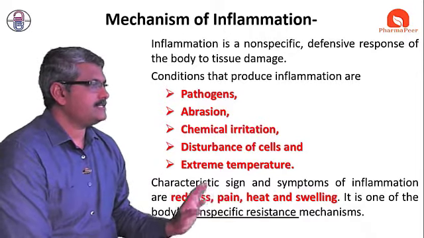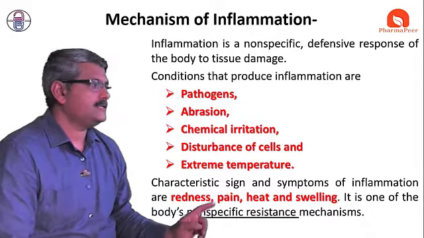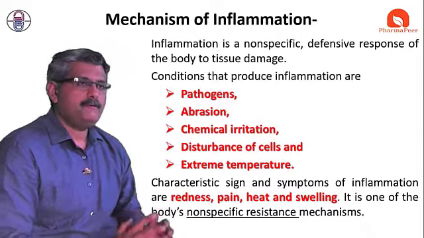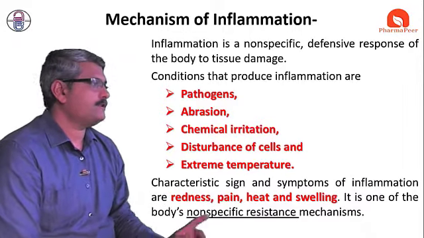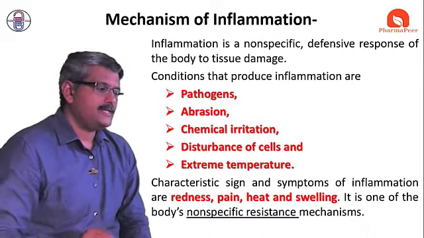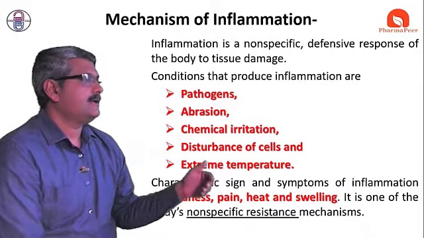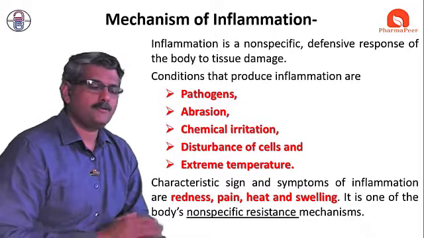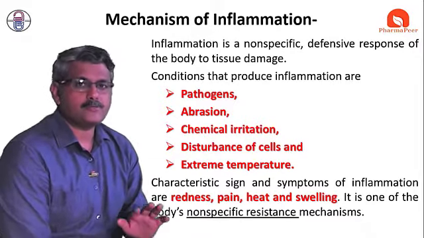So what are the characteristic signs of inflammation? The characteristic signs and symptoms are that the part where we have inflammation shows redness as well as pain. And if we touch the part where we have inflammation, we can feel heat and swelling. It is one of the body's non-specific resistance mechanisms, which is triggered whenever we have some stimulation.